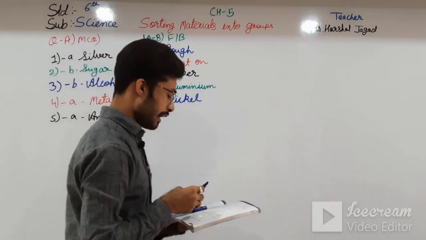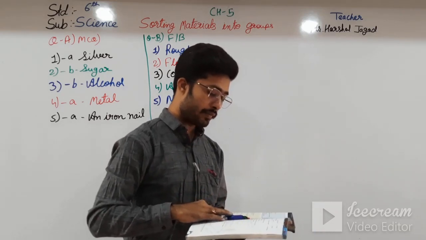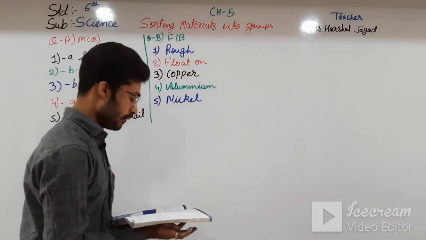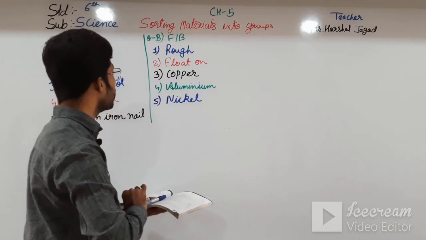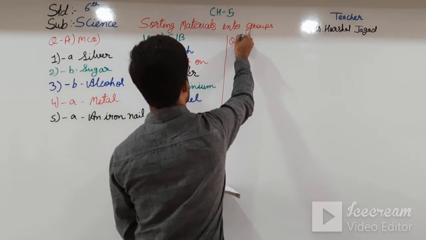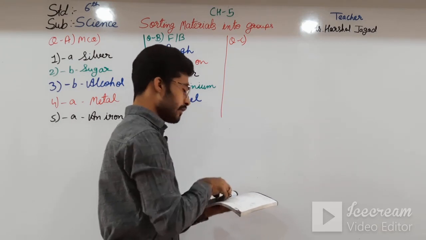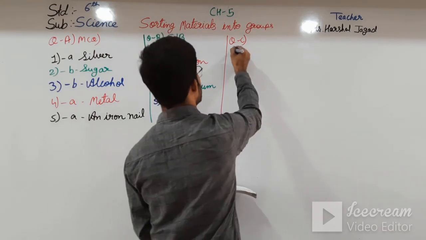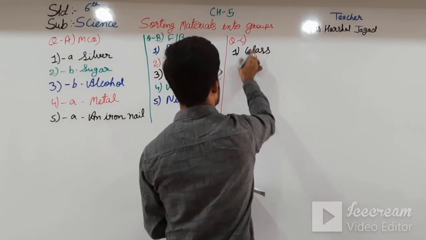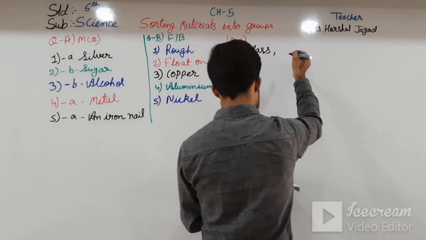Okay students, now moving to the next, question C, give 2 examples of each of the following. First one, smooth materials. First of all we will say glass, and another I will say silk.